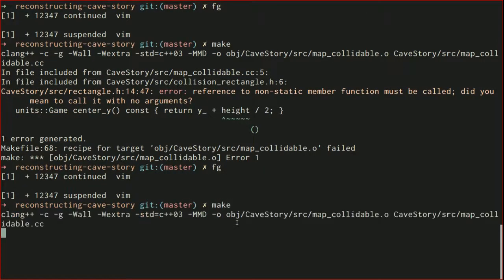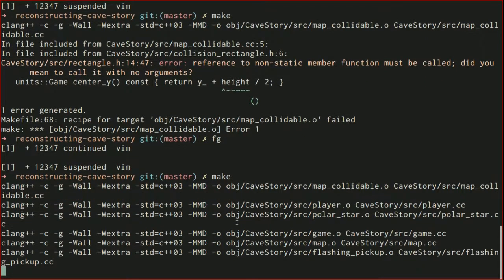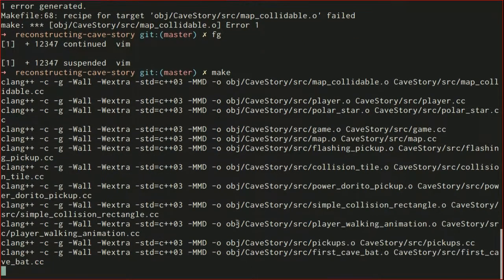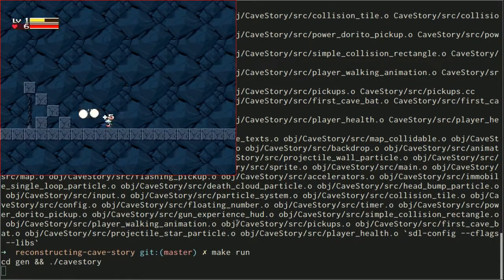All right, so let's make again. Fingers crossed this works. This was a big refactoring. All right, so let's make run again, fingers crossed. It looks like everything's working out pretty well. Let's test the gun. Oh, okay, good, it worked. So you can make refactorings fast if you just do a bunch of macros like I did, but it can be painful if it doesn't work. So in this case, it worked out just fine. So I'm glad I did it.